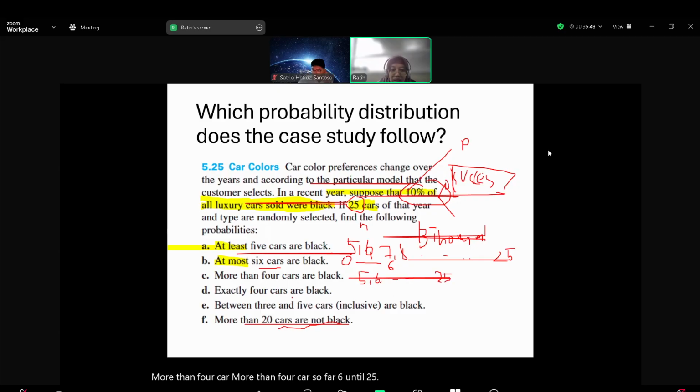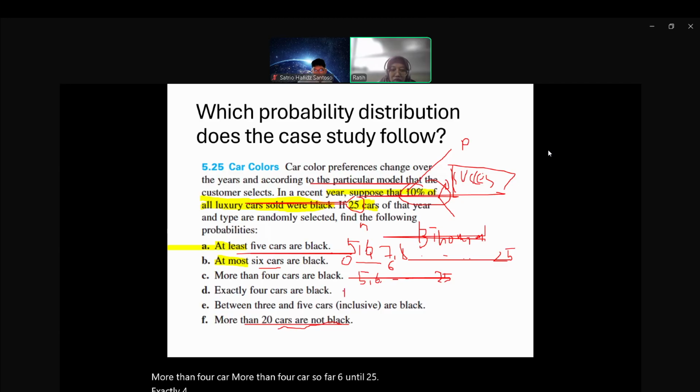Exactly 4 cars are black, so probability of X equal to 4. Between 3 and 5 cars, between 3 and 5.